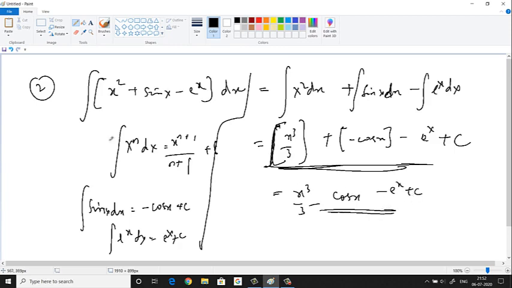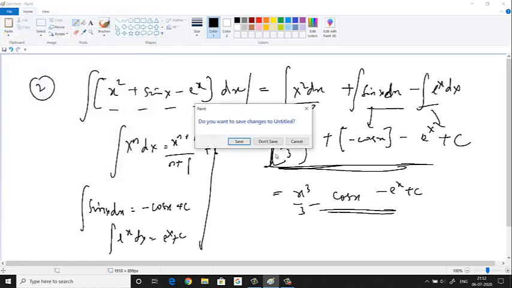Alright, you're getting the point. So what are we doing here? We are splitting the integration. Separately we are integrating each one of them. And then we are finally adding plus c to the answer. Okay? Alright? Next.